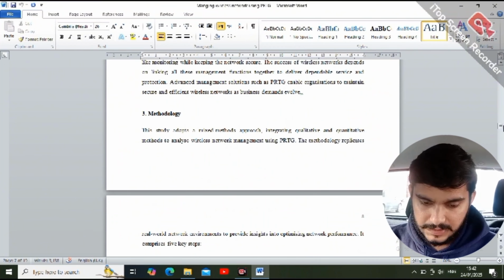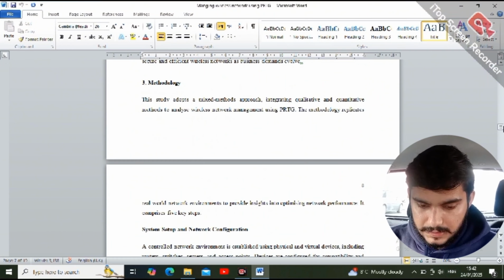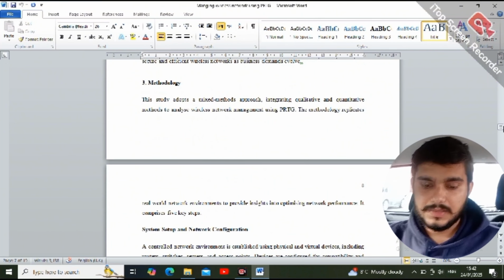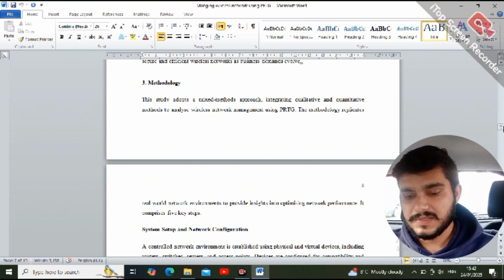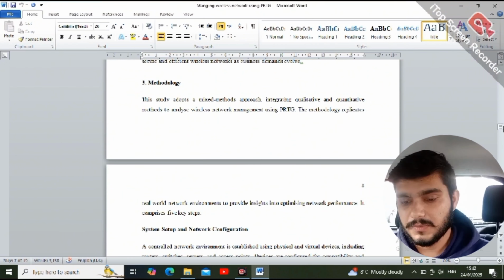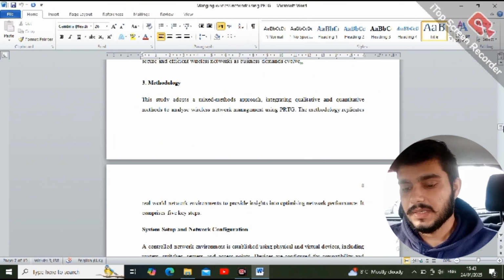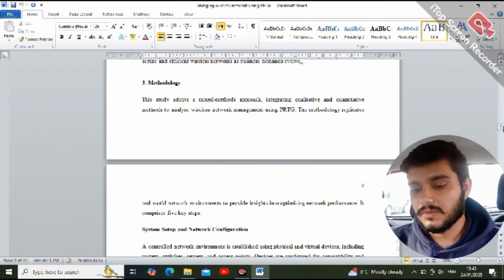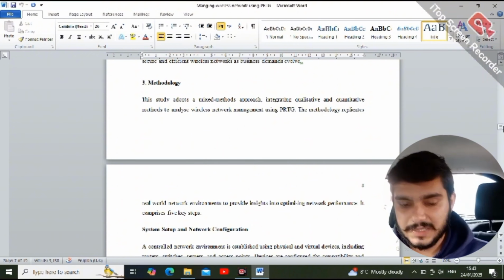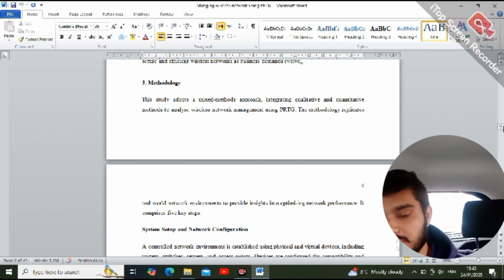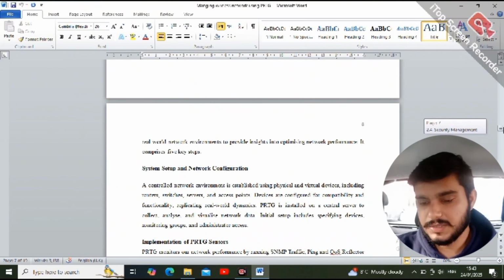After that, methodology. This study adopts a mixed methodology approach, integrating quantitative and qualitative methods to analyze wireless network management using PRTG.